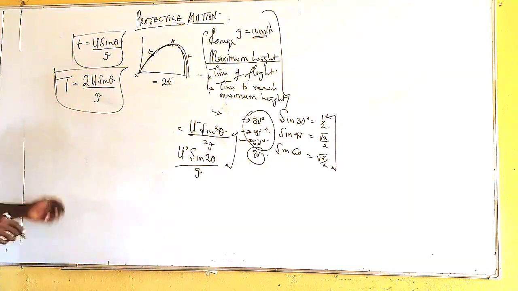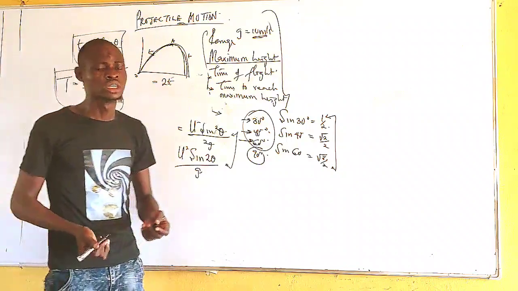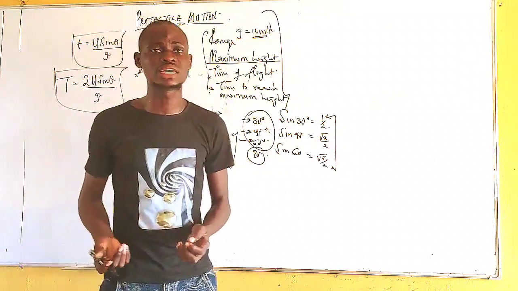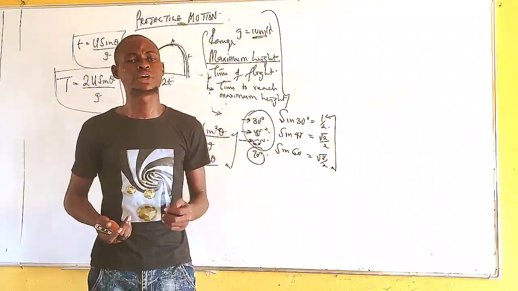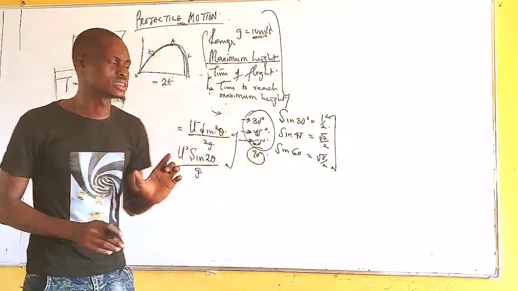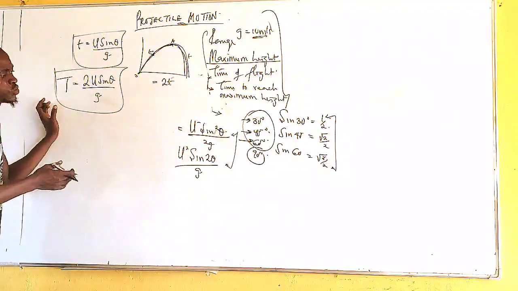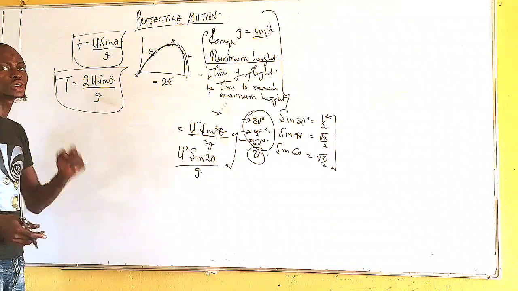This is our time of flight. According to the definition, time of flight is the total time spent by the body in air. That is our time of flight. You may be asked about any of this formula. That is another thing I want you to note.